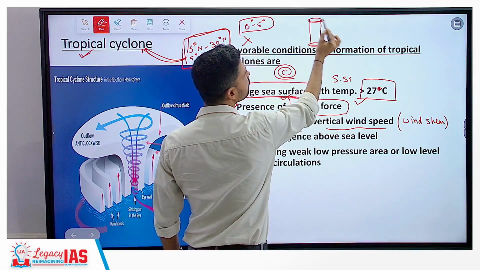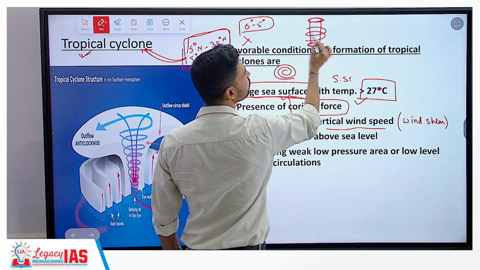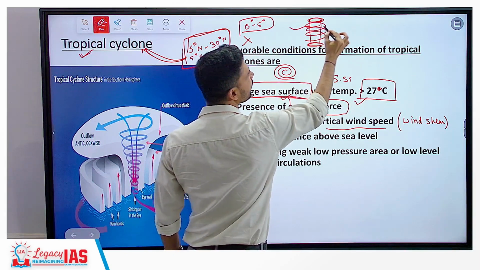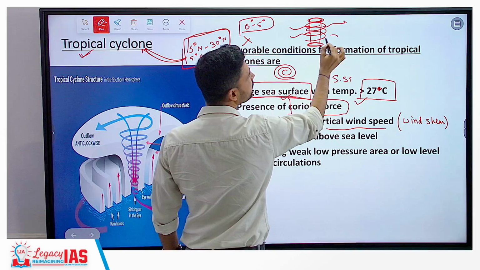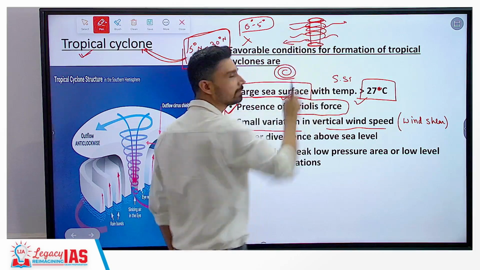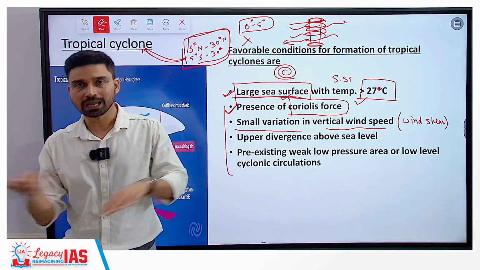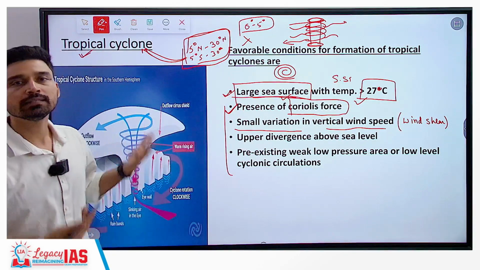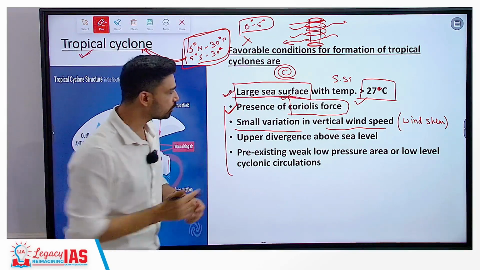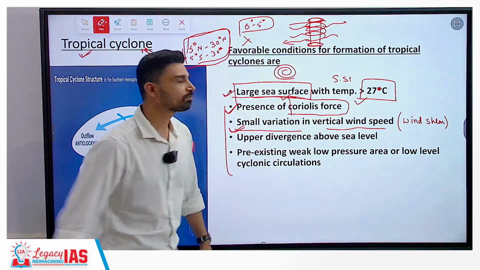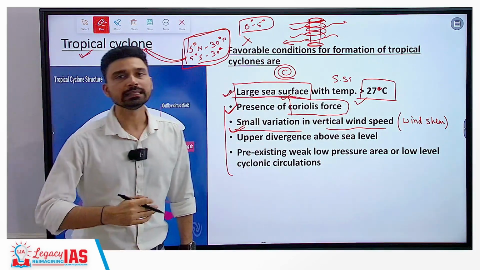If you have seen photographs of a cyclone, you would have seen this kind of circulation. If wind is moving at different speeds or in different directions, it will break the cyclone, fragment it into multiple parts, and the system will die out. That is why you should have as small a variation as possible as you go up vertically in the atmosphere.